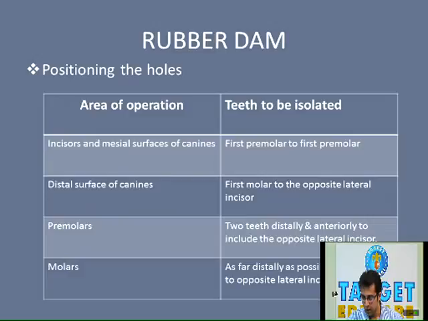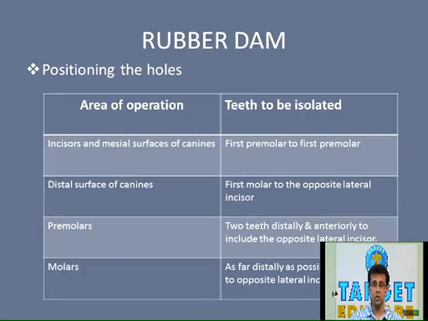Now the second area is the distal surface of canines. While working on the distal surface of canines, the area to be isolated is from the first molar, distal to that particular canine, to the opposite lateral incisor. For example, if we are working on the distal surface of the maxillary right canine, isolation should be done from the maxillary right first molar to the maxillary left lateral incisor. So this table is also very, very important.